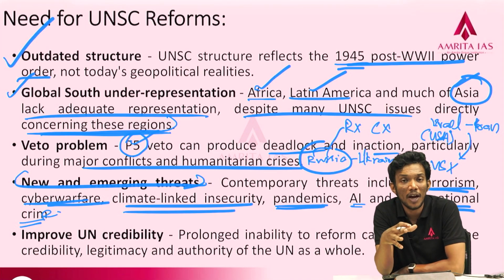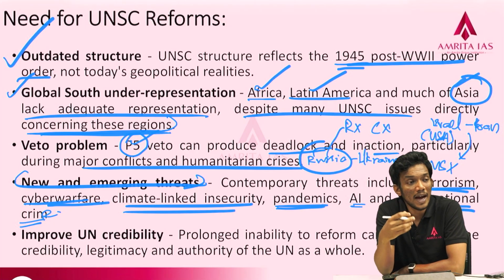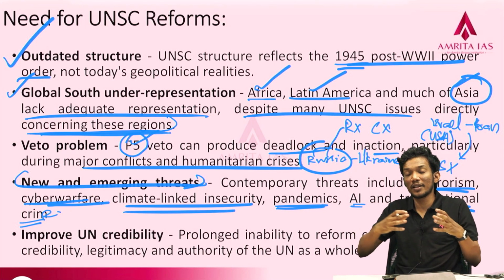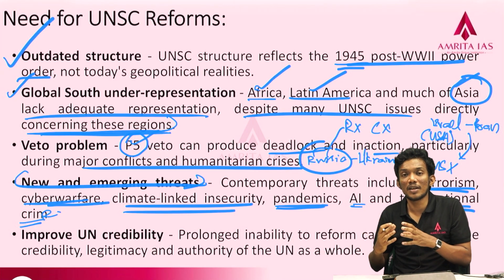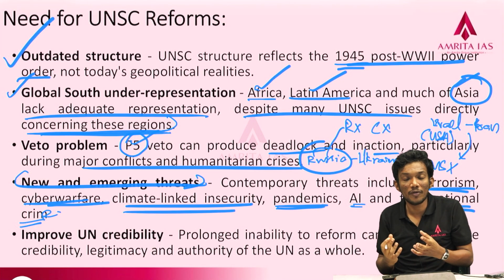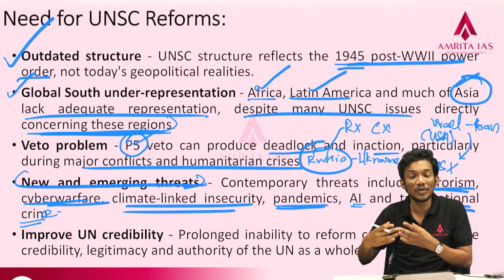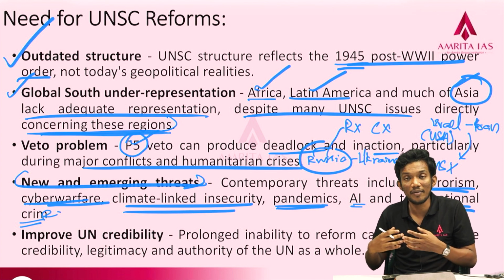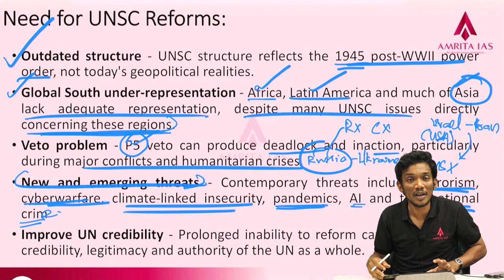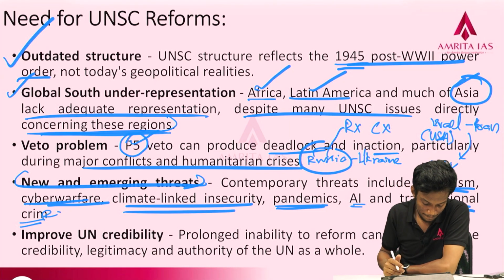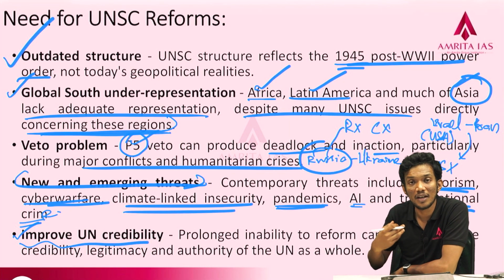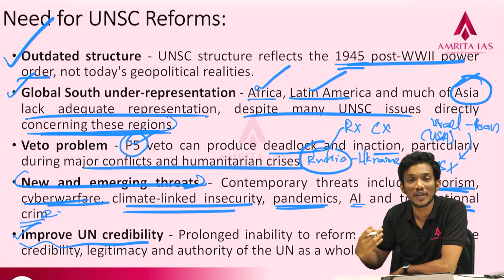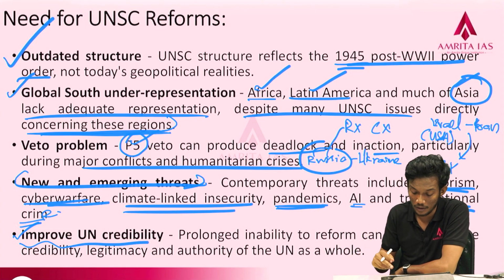So therefore, some kind of reform, be it in representation, be it in the activities that the UNSC does, and be it in the way the UNSC and the UNGA relate to each other, there should be a consensus where the whole board of countries present in the UN have this trust and this stake, where their stand can actually be conveyed. Then it will significantly improve the credibility of the UN as the closest thing that we have to an international government.